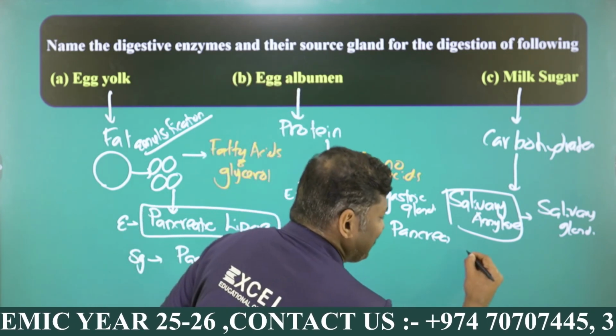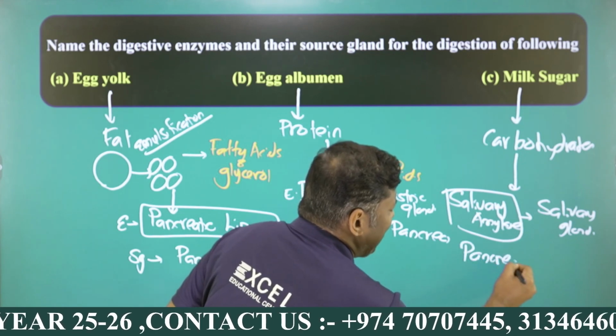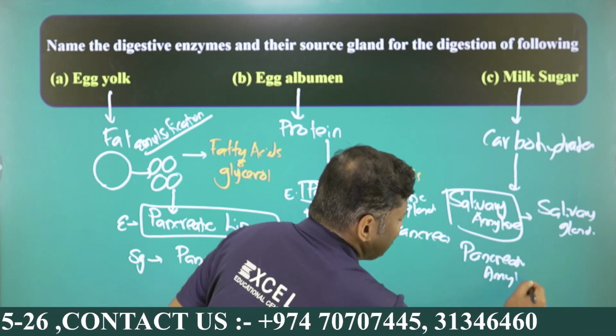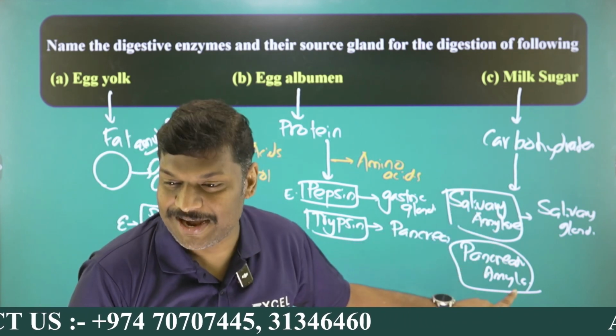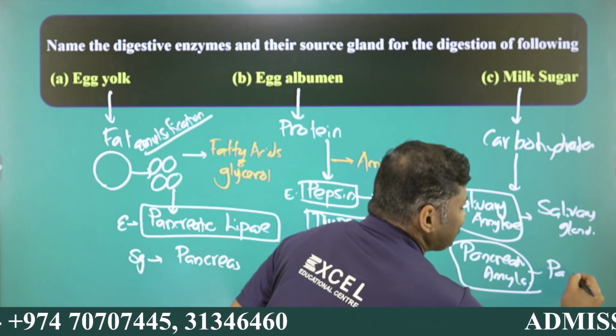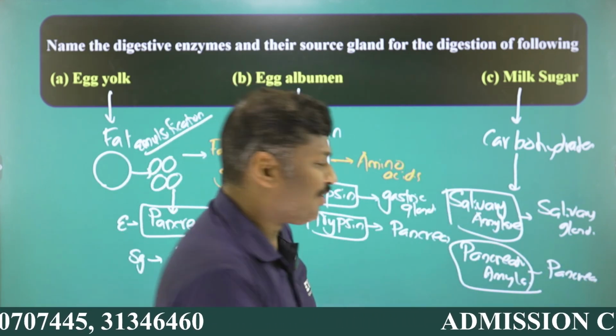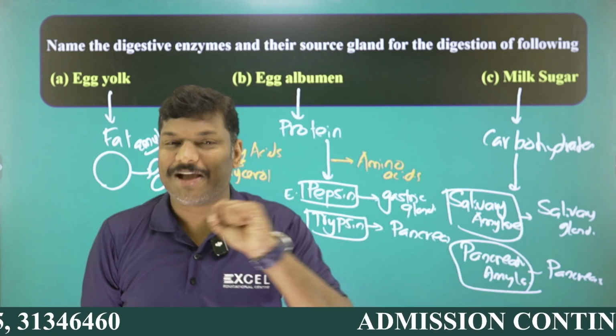And here the second one is called what? Pancreatic amylase, my dear student. Easy to study. Just like pepsin and trypsin, you can study salivary amylase and pancreatic amylase. Pancreatic amylase, the source gland is called what? Pancreas. As you all know, for pancreatic amylase, the source gland is the pancreas.